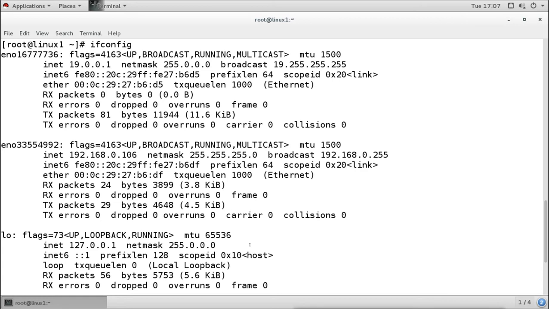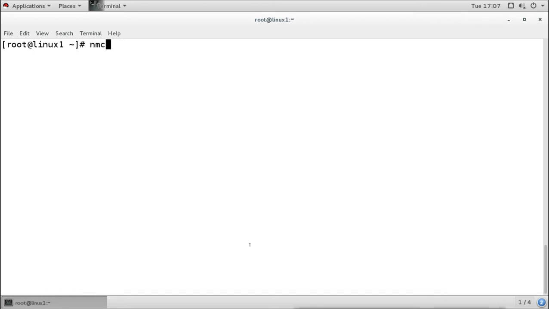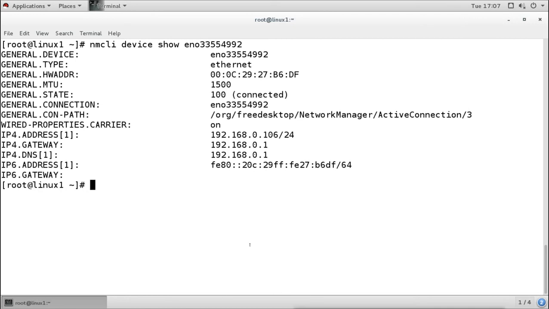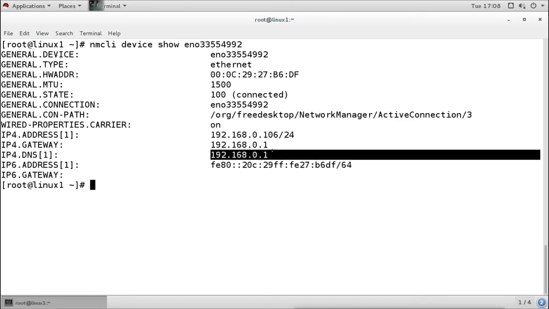So let's check it. nmcli device show, and I want to see the information about this device. It is getting an IP address from the internet router, and it is connected to the internet. This is the gateway, and this is the DNS server IP.